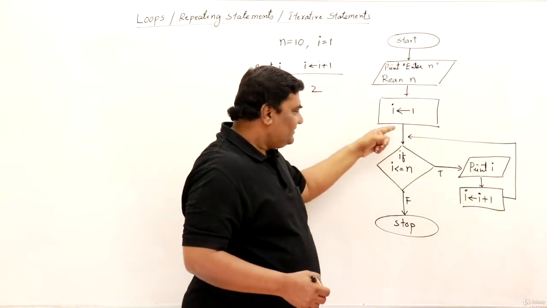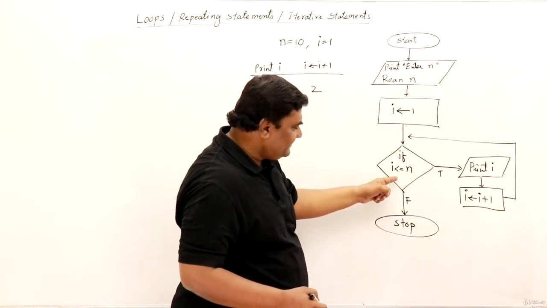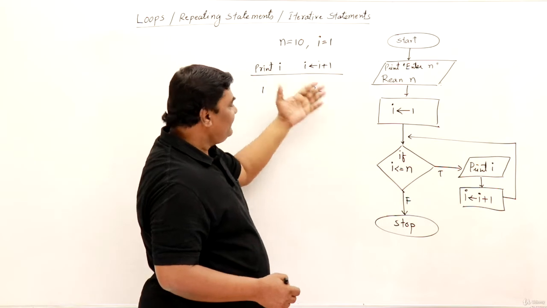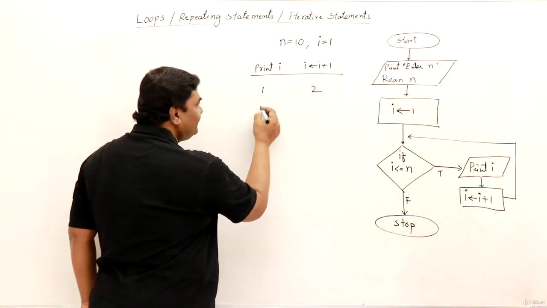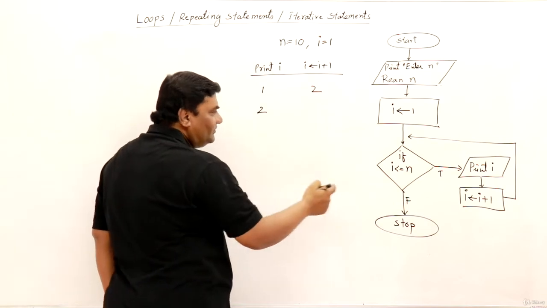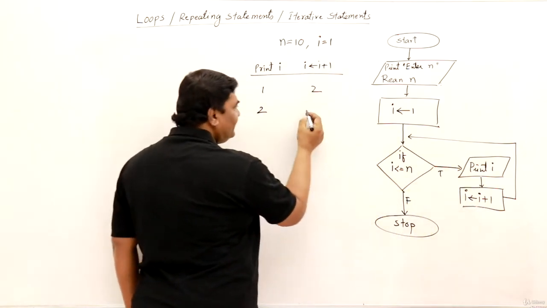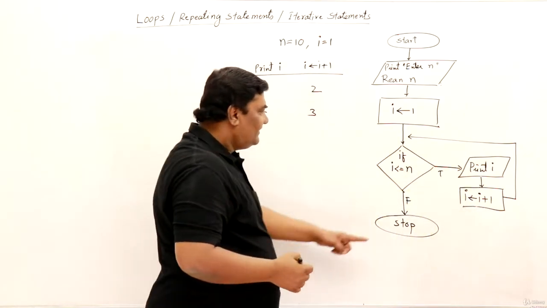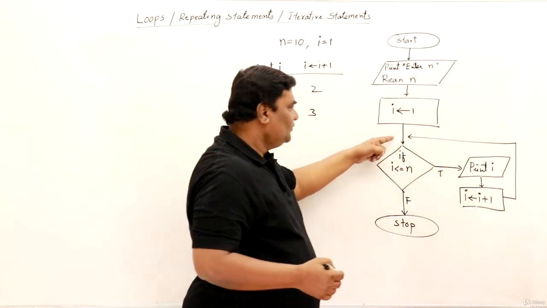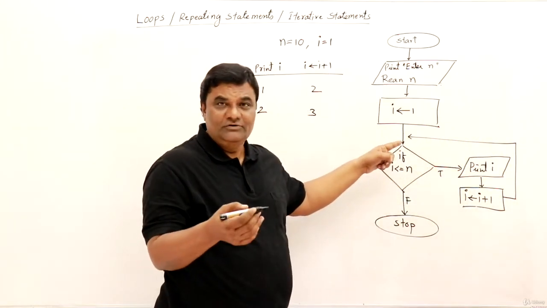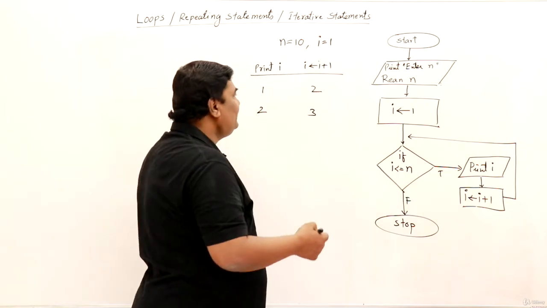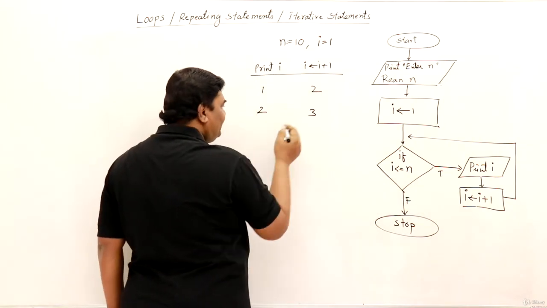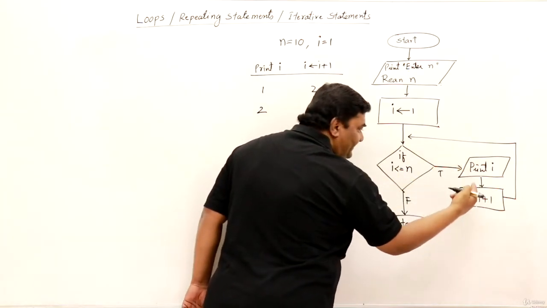Then continue. So again check the condition. 2 is less than or equal to 10. Yes. So print and increment. So next print now 2. i is 2. Then after that increment, this becomes 3. Then again continue the loop, right? This is using while loop. So next again check the condition, i is less than or equal to n. So 3 is less than or equal to 10. Yes. So next step, print and increment.